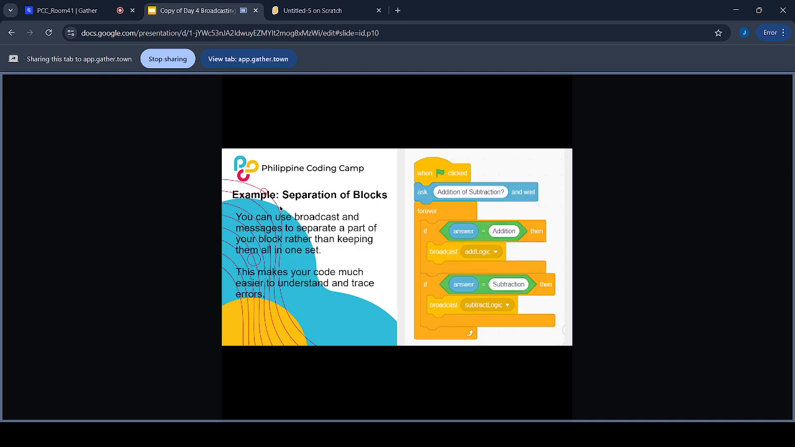Next up we have, for example, separation of blocks. You can also use broadcast and messages to separate a block of your code rather than keeping it all in one set. So instead of being very cluttered in a single block, you can use broadcast to separate them into multiple different codes. We'll see more of this later, okay? But for example, in this image,